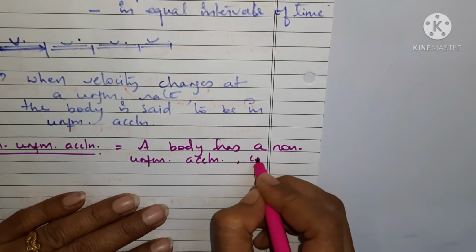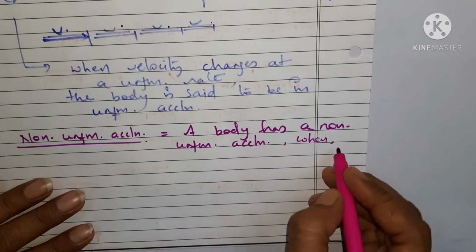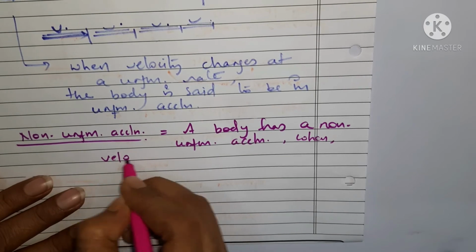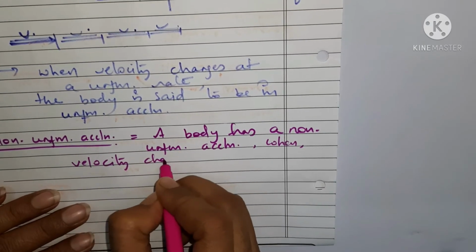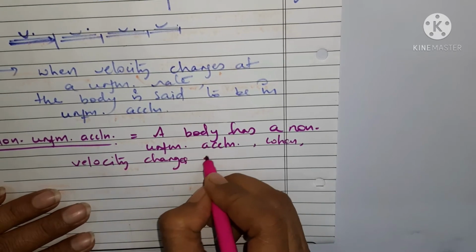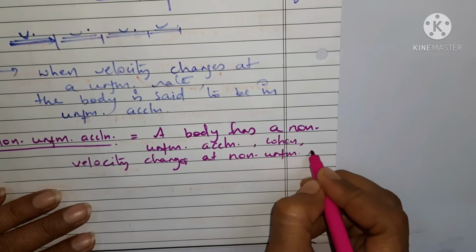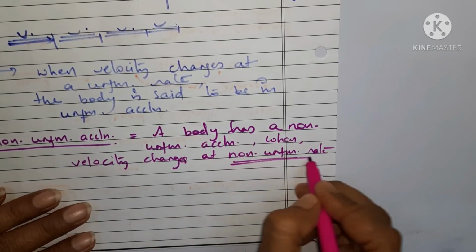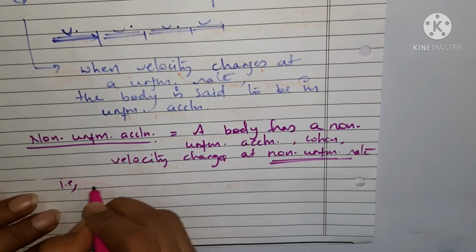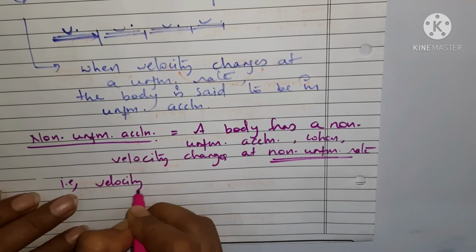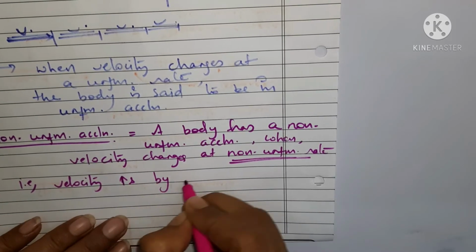when velocity changes at a non-uniform rate. Now what does it mean? Non-uniform rate. What does it mean? It means that velocity increases by unequal amounts.